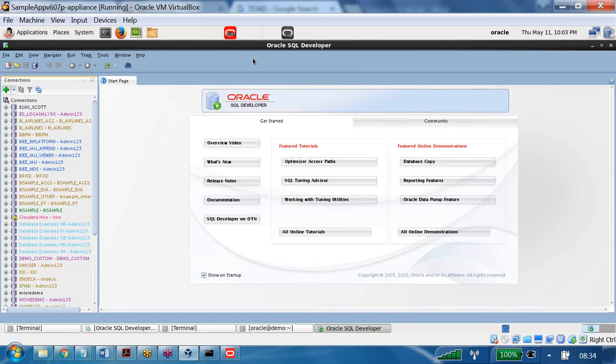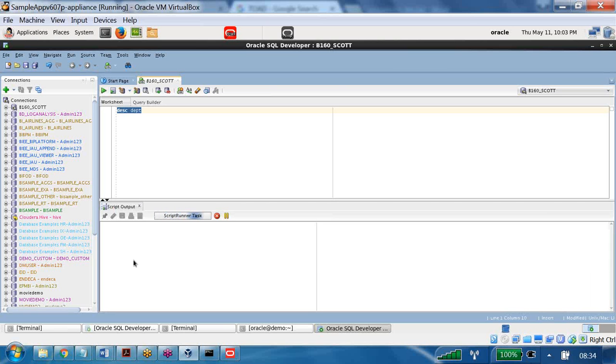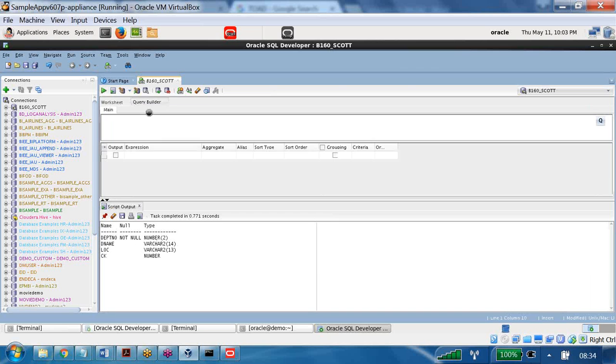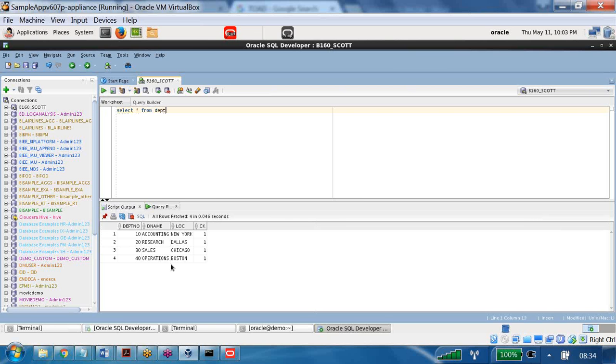Then it is going to connect and we get one fresh window. Now here I type, as previously written, describe DEPT. Then I have a run option, click on run. Now I am able to see the table and corresponding details. And if I want to see the second one, select star from DEPT, I run it and we are able to see the data.